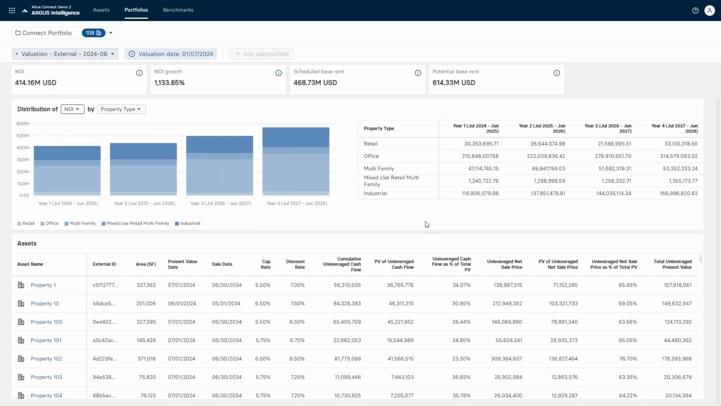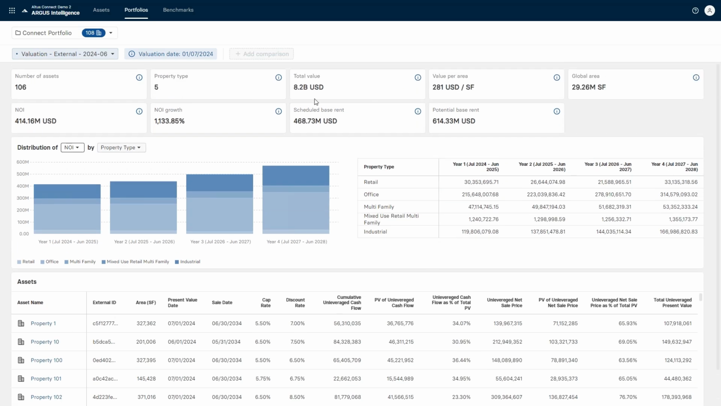And at the very bottom of the screen, we get an asset list of everything that's included in this portfolio. So down here, we'll see all the different properties and some of the key metrics that might be driving that $8.2 billion value we see at the top. So what cap rates were used, what cash flow was included in that. So we can start slicing and dicing or putting together subsets of our portfolio depending on what we need to see. So this Connect portfolio has the breadth of the entire global set of assets I have here.